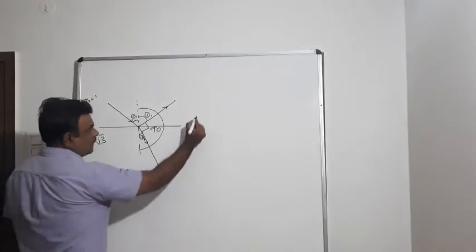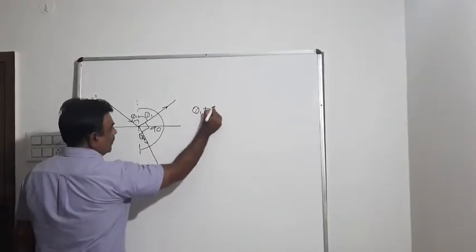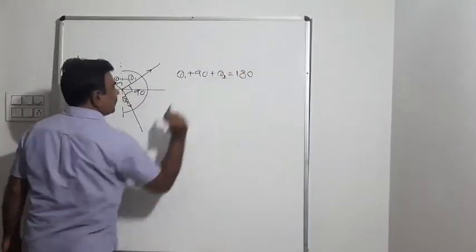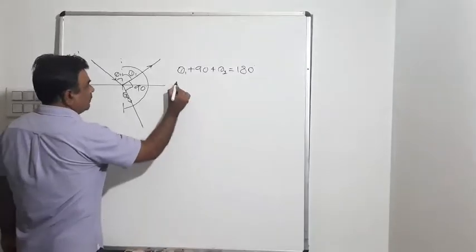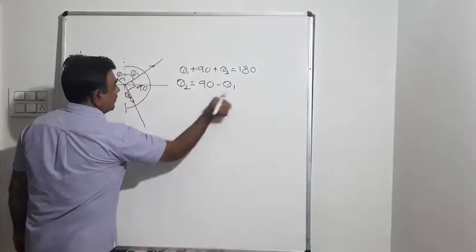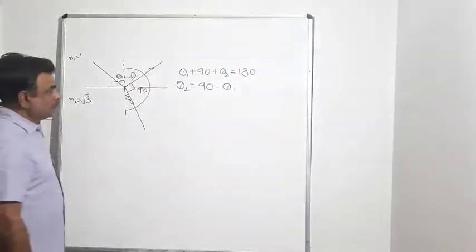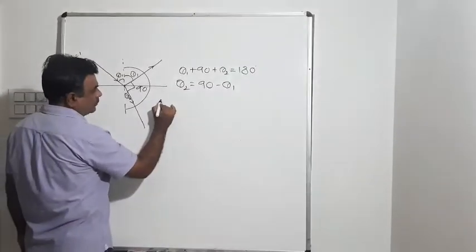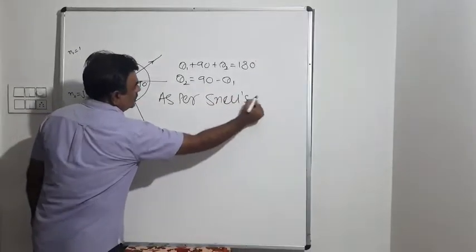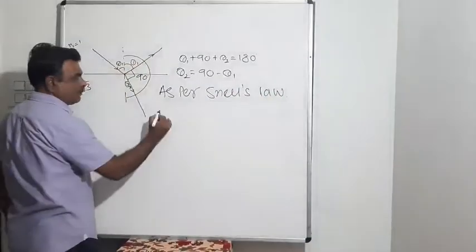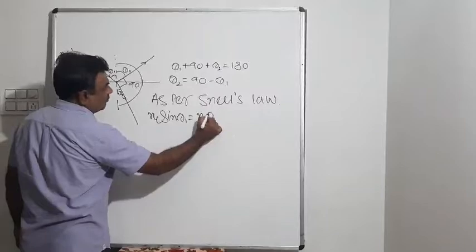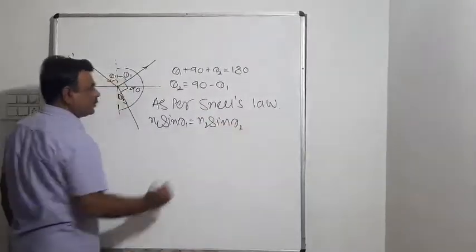So what we have is theta 1 plus 90 plus theta 2 is equal to 180. As a result, theta 2 you can replace with 90 minus theta 1. Now applying Snell's law, as per Snell's law, we have n1 sine theta 1 is equal to n2 sine theta 2.